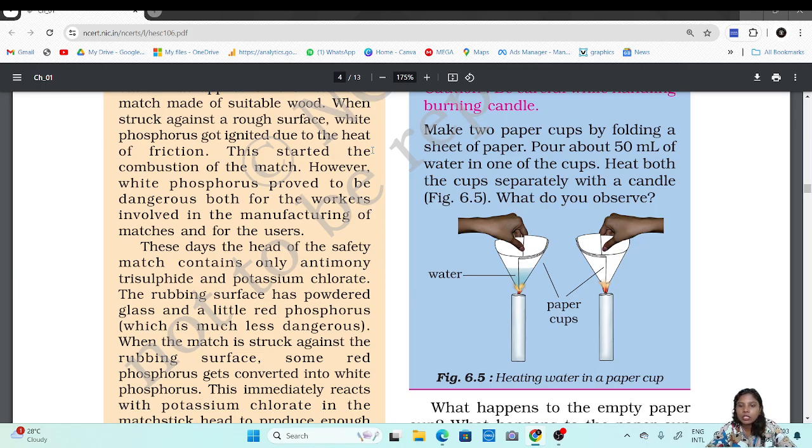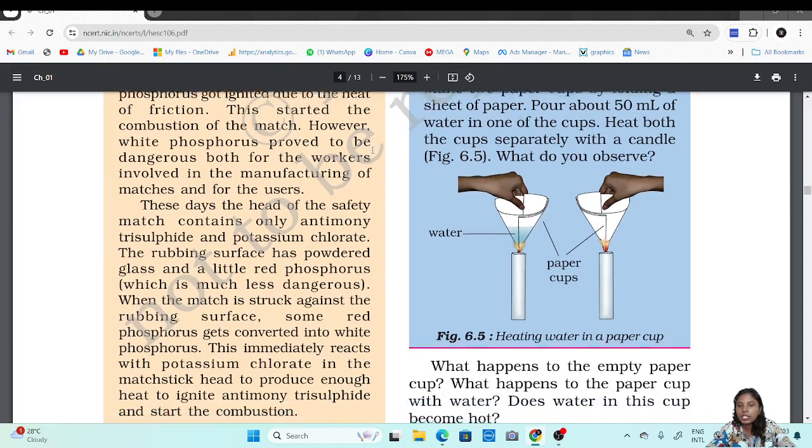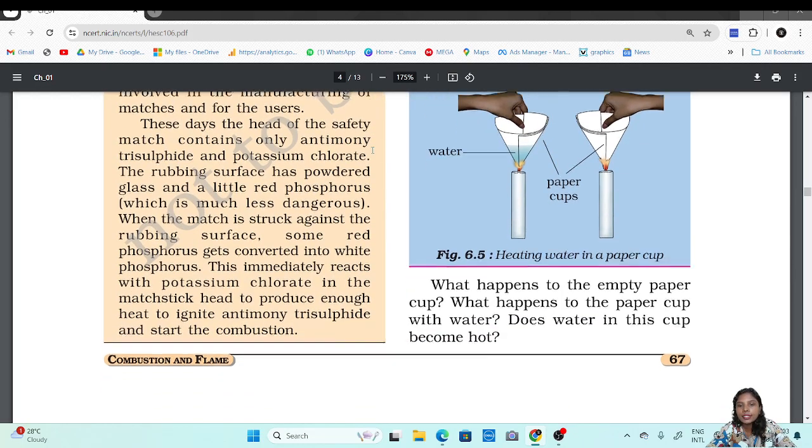The one with the water, when brought close to the flame, did not catch fire. But paper cup B, the plain one, immediately caught fire. So why does this happen?